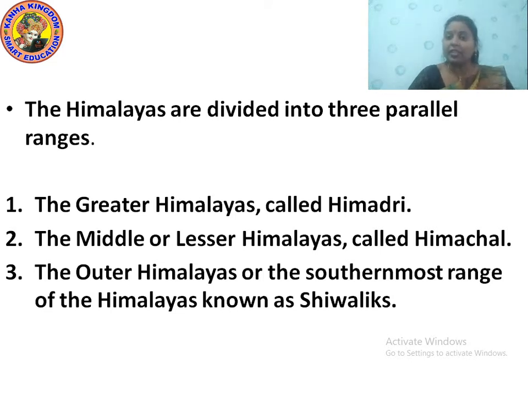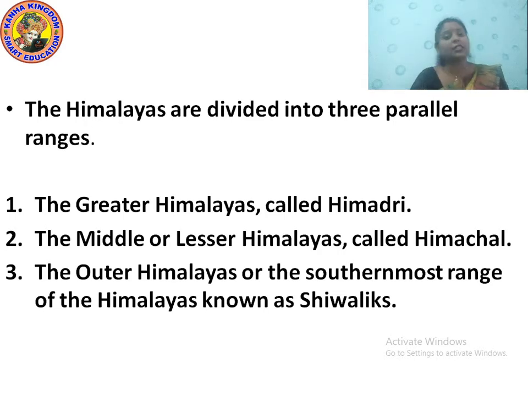So into how many parts have the Himalayas been divided? Three parts. Name them: the Greater Himalayas or Himadri, the Middle or Lesser Himalayas called Himachal, and the last one, the Outer Himalayas or the Shivaliks. If you write Himadri, Himachal or Shivalik, that is okay, and if you write the Greater Himalayas, the Middle Himalayas or the Outer Himalayas, that is also okay.